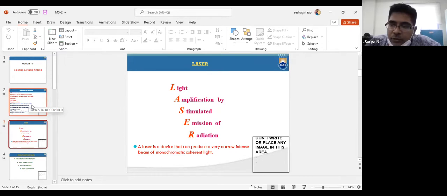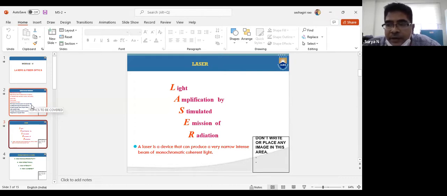So what is the first laser that was invented? It is nothing but the Ruby laser. It was the successor of the Maser. So the laser was introduced by whom? T.H. Maiman. Maiman is the person who invented the laser and who gave the working principle.